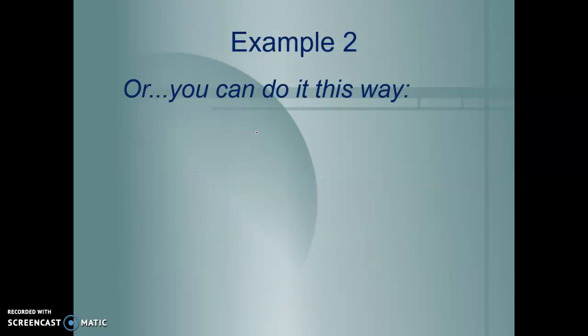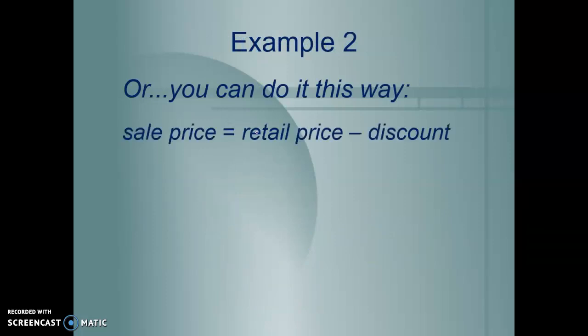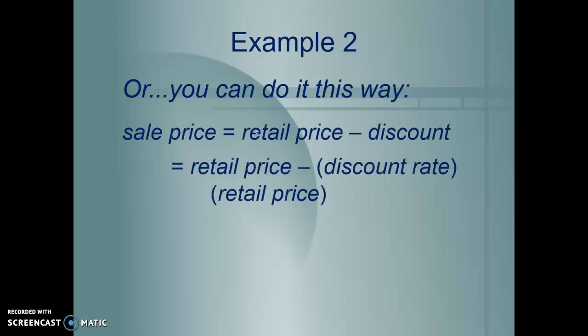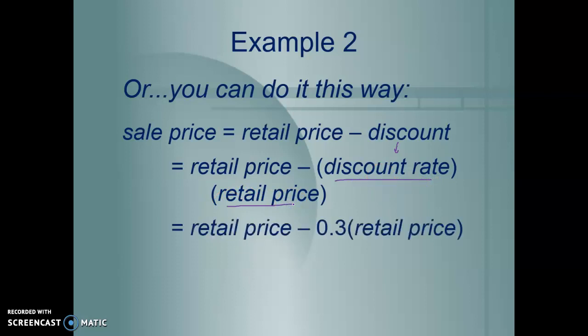Or you could do it this way. Our sale price is equal to retail price minus discount, which is retail price minus the discount rate times the retail price. We can use substitution and replace discount with what we know the discount equals, discount rate times retail price. And then we can plug in what we know: retail price minus 0.3 times the retail price.